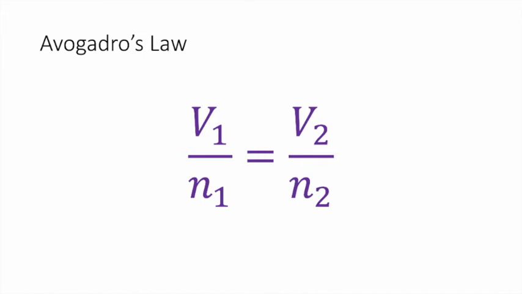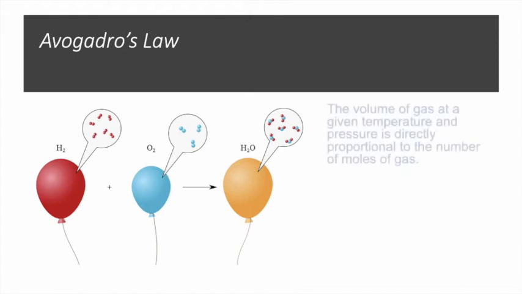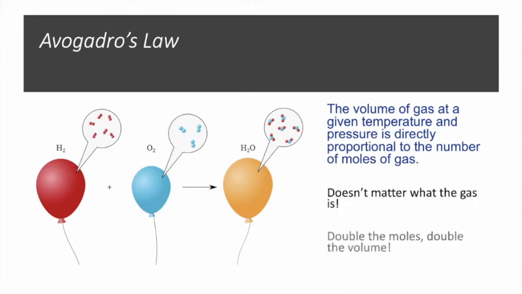And if I'm given a problem where I'm asked to relate the number of moles to the volume, I can rearrange this equation to solve for any variable I want. The implication of this law is that a volume of gas at a given temperature and pressure is going to be directly proportional to the number of moles of gas. It does not matter what the gas is. If you double the moles, you double the volume.